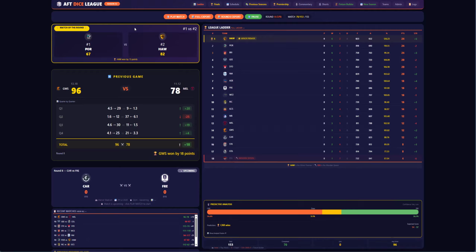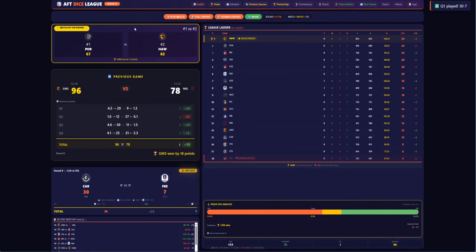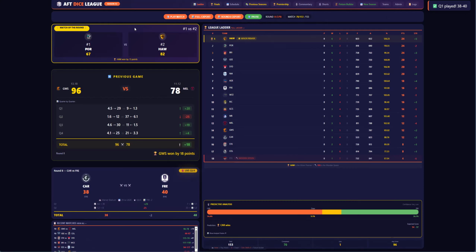All right, the 8th game of the round, it's Carlton versus Fremantle at Marvel Stadium. Let's go to the first quarter. In the first quarter, Carlton have kicked 4 goals, 6:30 to the Fremantle Dockers, 1 goal, 1-7. Second quarter, and Fremantle at halftime are 2 points up. They kicked 5 goals, 3 in the second quarter to Carlton, 1-8. So it's Fremantle 40, Carlton 38.